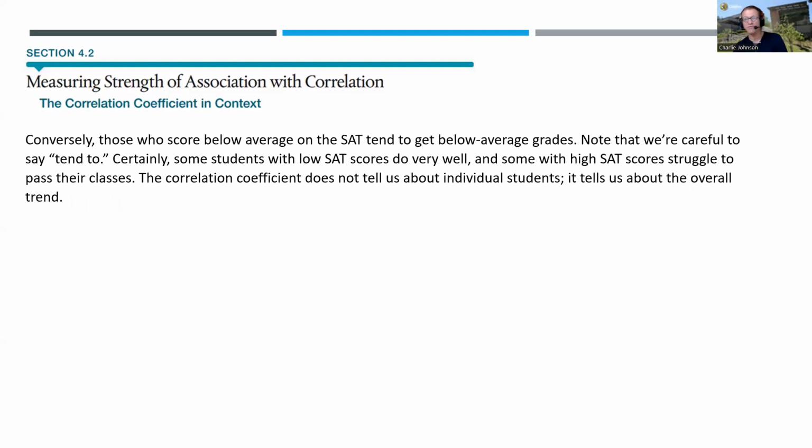Note that we're careful to say tend to. This is a lot like when we did hypothesis testing and said we have sufficient evidence. In associations, we say it tends to. Because certainly some students with low SAT scores do very well, and some with high SAT scores struggle to pass their classes. The correlation coefficient does not tell us about individual students. It tells us about the overall trend.